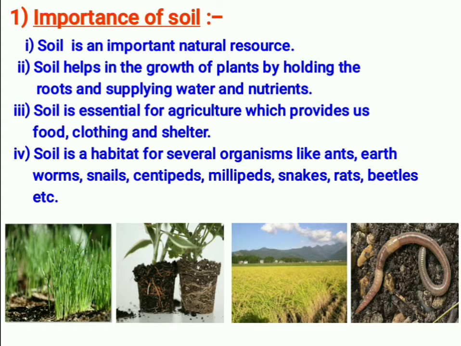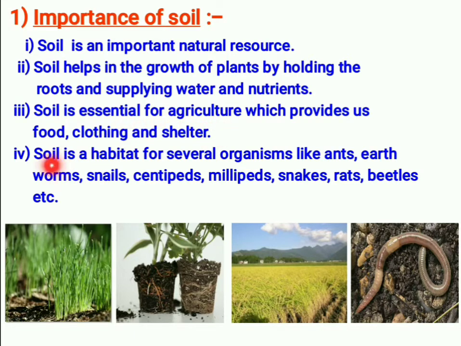And also shelter: when we grow plants, some grow into a tree, and from the tree we get timber or wood, which can be used to make shelter. So likewise, see the ultimate resource, that is soil. Soil helps in the growth of plants. It helps us to do agriculture.